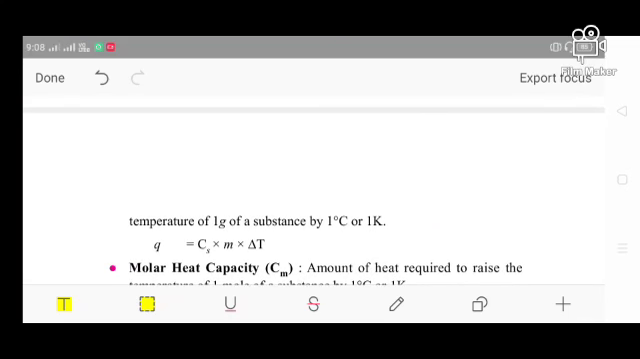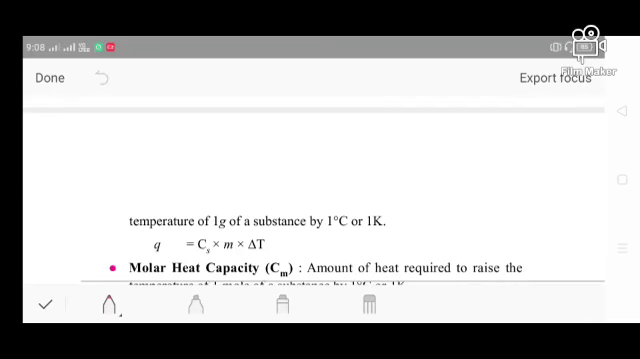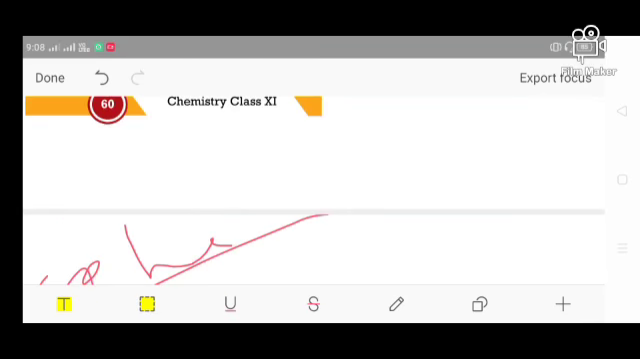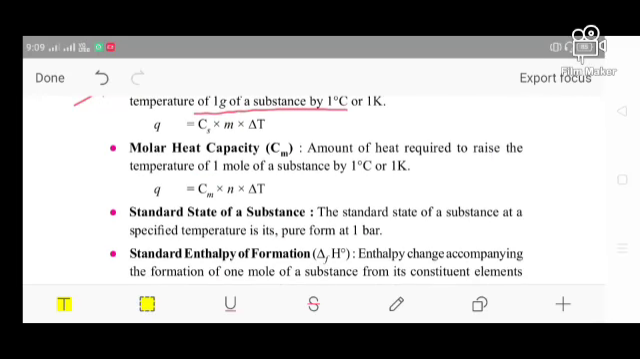Okay, but here another term is added, that means 1 gram of substance. We can say it is the specific heat. Okay, specific heat. And generally, what is heat capacity? It is the amount of energy required to raise the temperature of a system by 1 degree Celsius. But here we say 1 gram of substance. This is the basic difference. Okay, this is the idea.